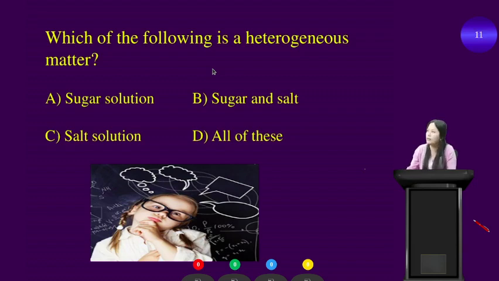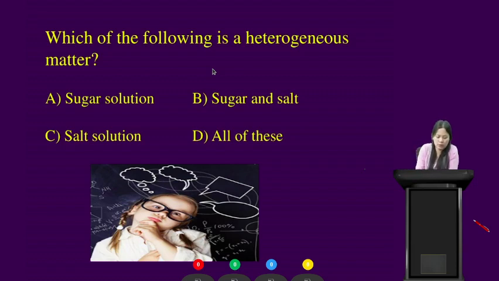Which of the following is a heterogeneous matter? Option A is sugar solution. Option B is sugar and salt. Option C is salt solution. Option D is all of this. Alright students, your time is up.